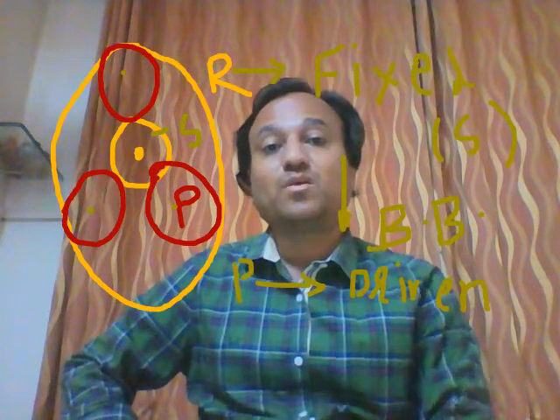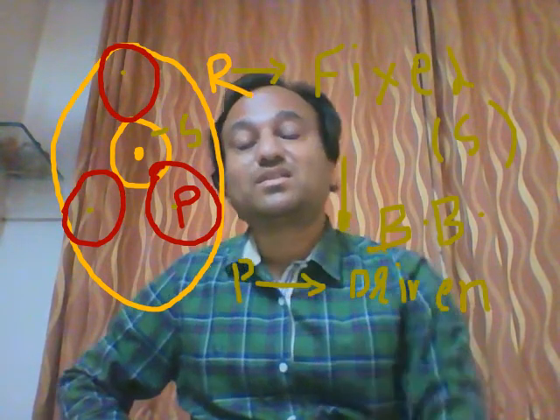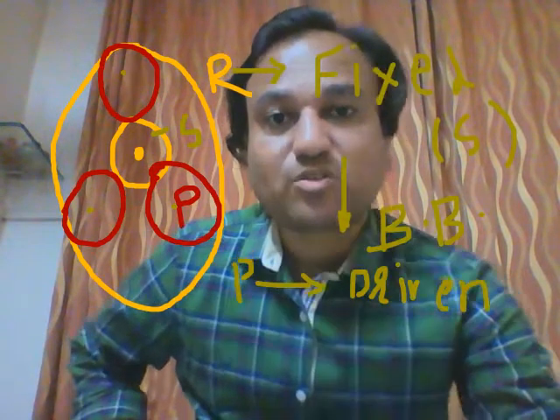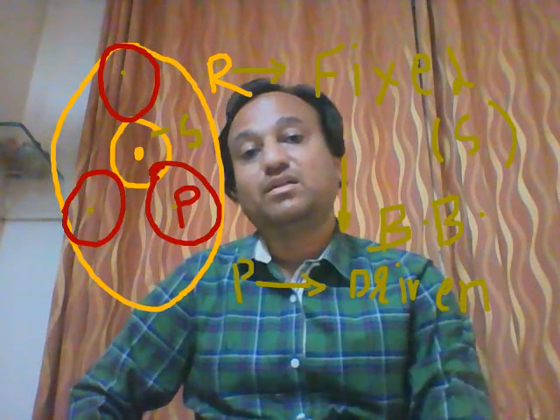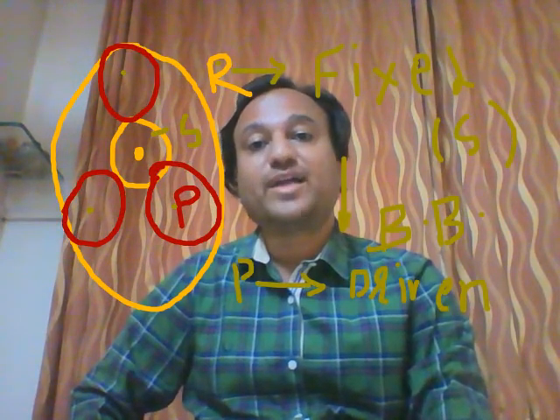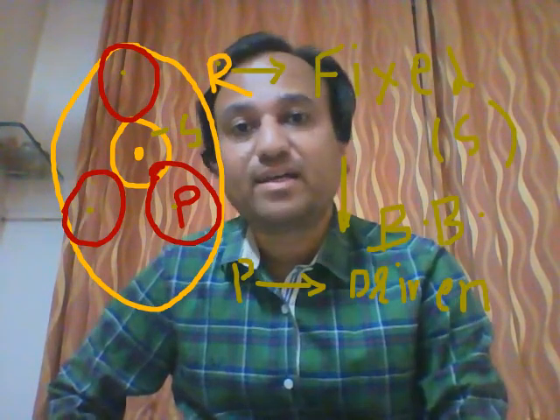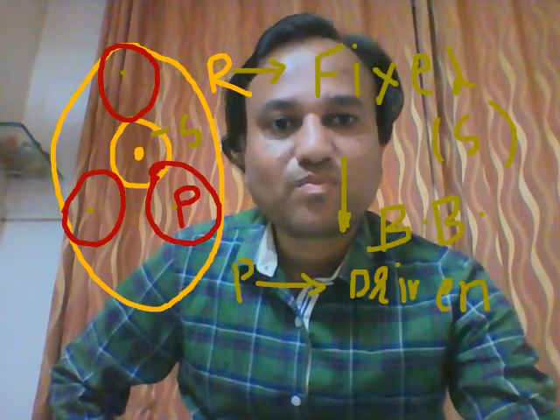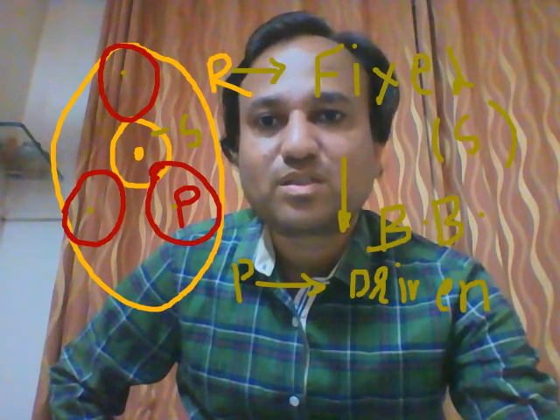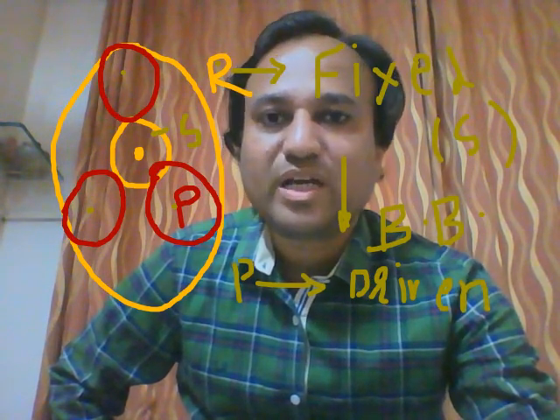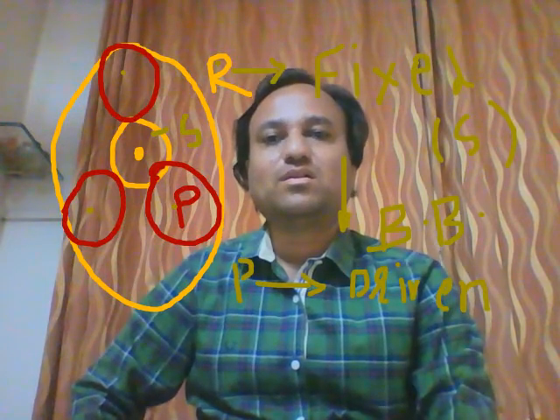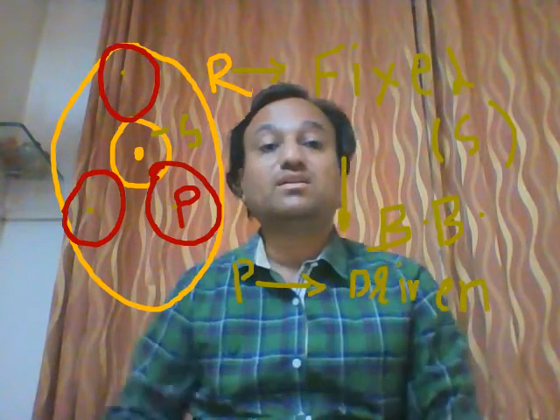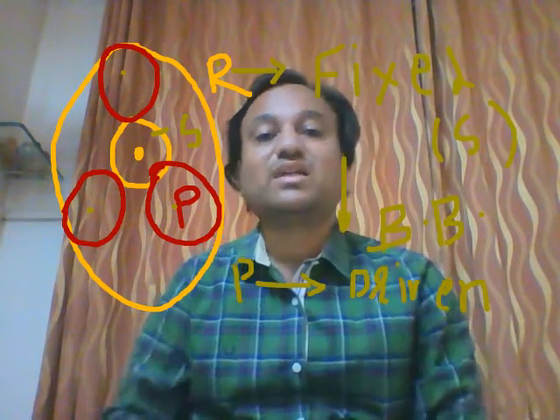Now, when the band brake exerts some actuating force on the ring gear, so second case I am considering. So when the band brake exerts some actuating force on the ring gear, then there will not be motion transmitted from planet to ring gear. Now next condition, suppose this ring gear is in a released condition.